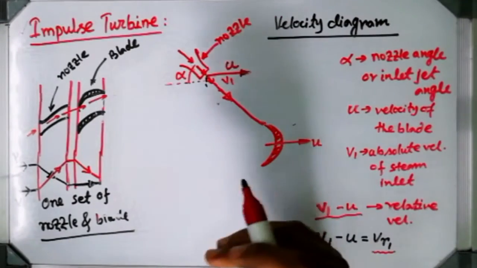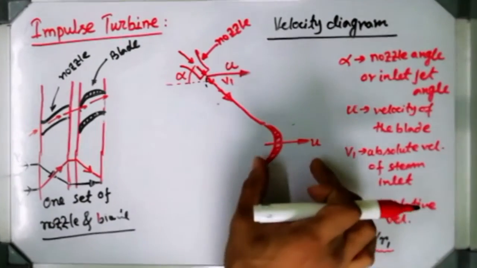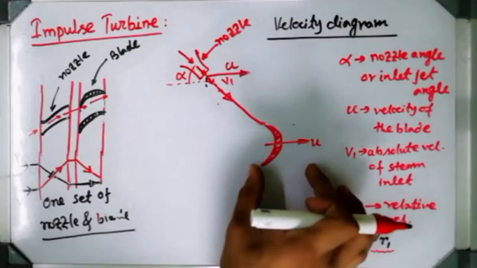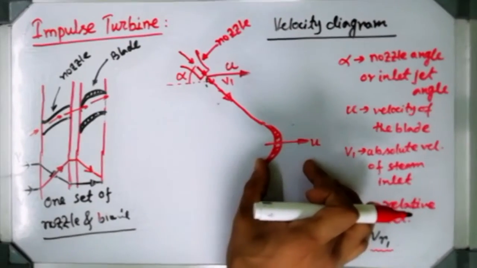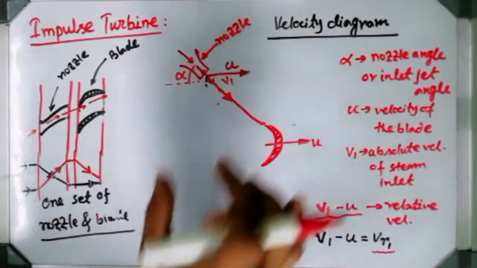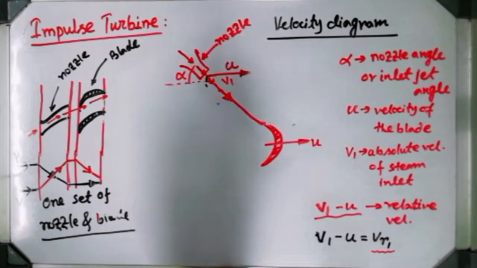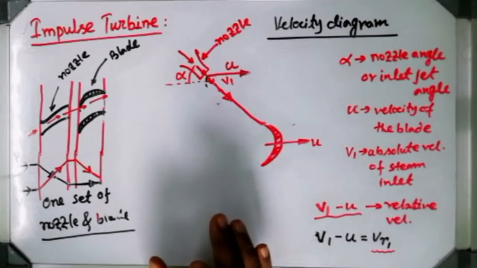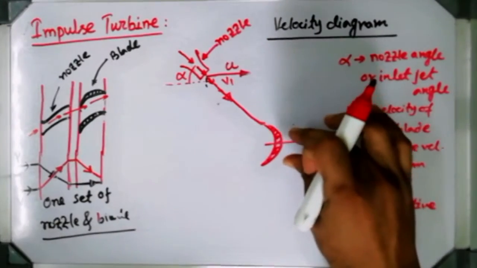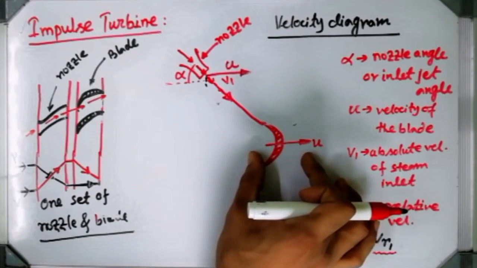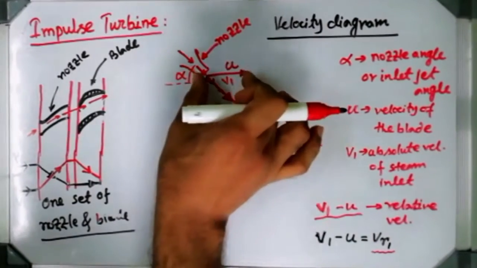So if I maintain this U direction horizontal, I can shift this vector from here to here. That concept is very well known. Always maintaining the direction the same, you can shift one vector from one place to another place. So I can put this vector, maintaining the direction the same, over here.